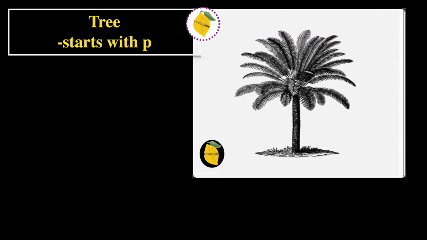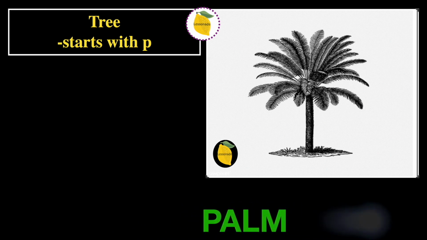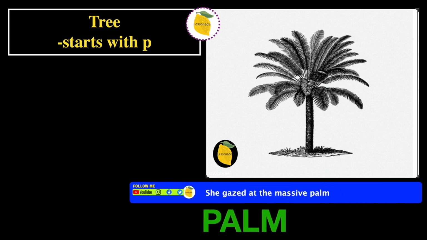The next one is tree, starts with P. And in this picture, we can see a specific type of tree. So therefore, the word will be palm. And the sentence for palm is, she gazed at the massive palm. And in this picture, we can see a palm, or also known as a palm tree.